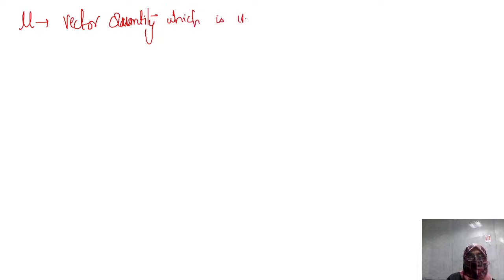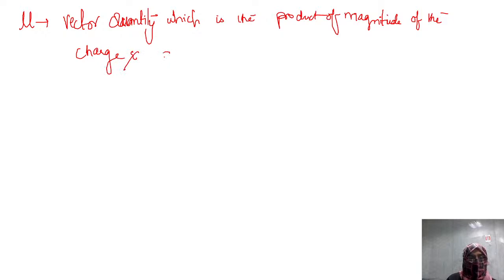It is a vector quantity which is the product of the magnitude of the charge and the distance between two atoms.